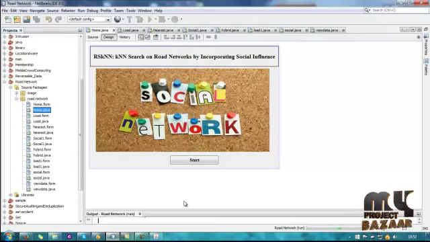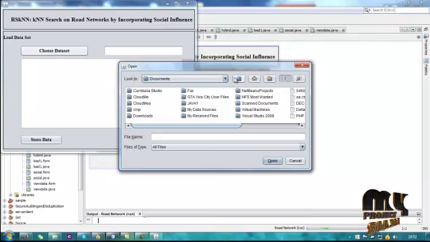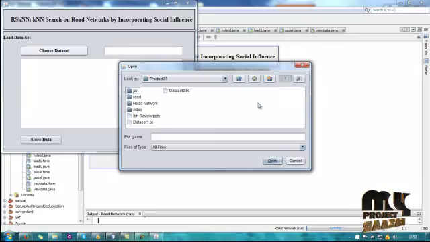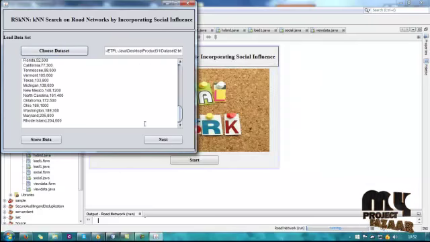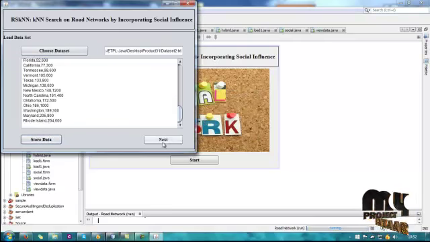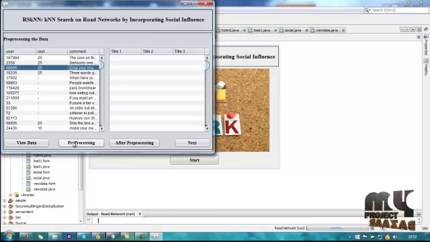Next, this is our second dataset. Data stored successfully. Next, view data. These are the two datasets. This is our user, this is our restaurant, and this is our user comments for the restaurants. And this is our first dataset.